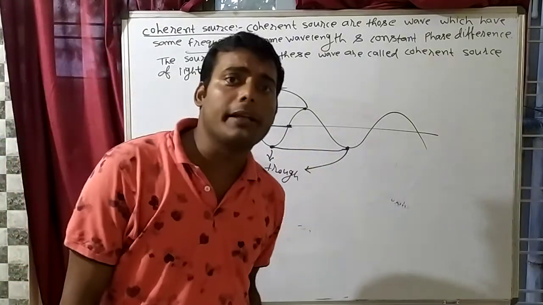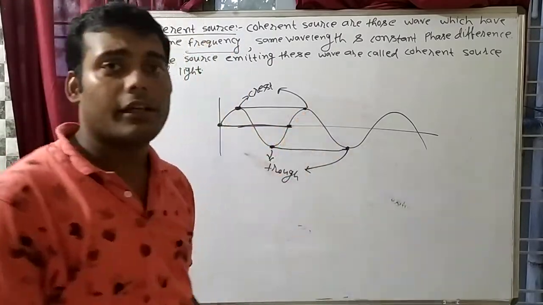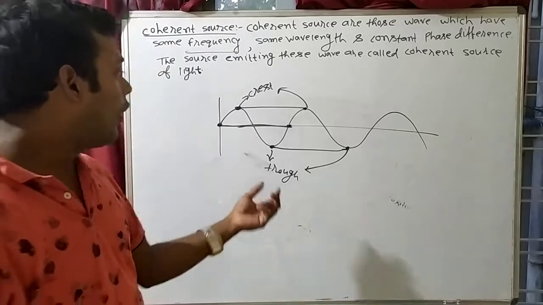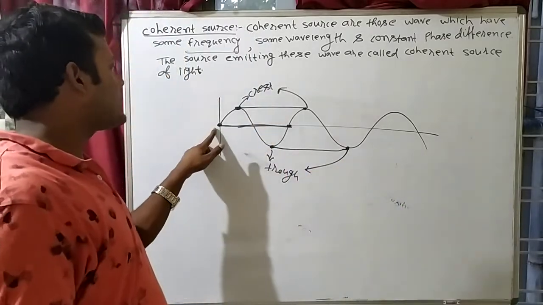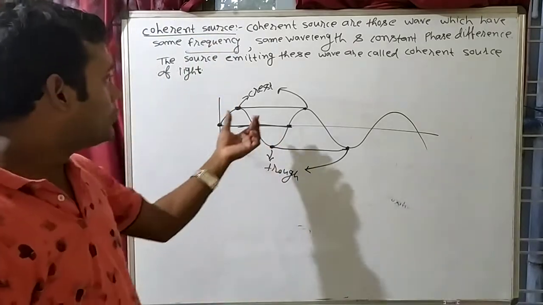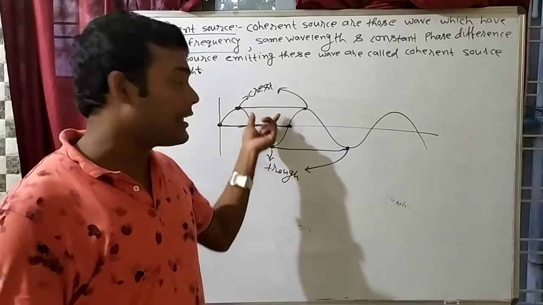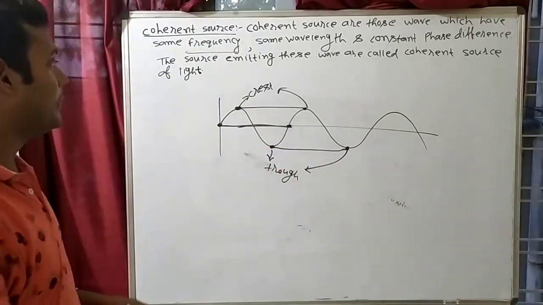In the book, the definition you will see is: the distance from crest to crest is known as wavelength, or the distance between trough to trough, or the distance from one mean position to the next mean position. If this distance is, let's say, 5 cm, this will also be 5 cm, and this distance will also be 5 cm.